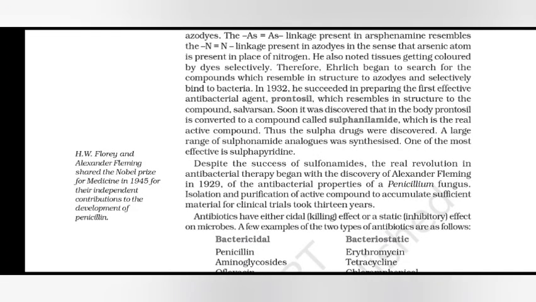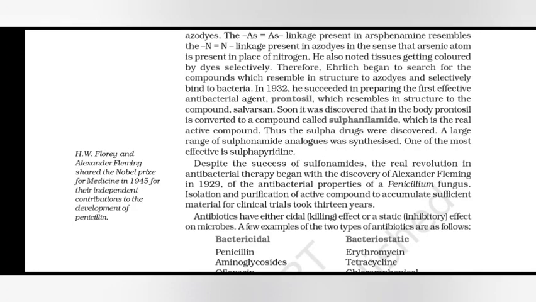He also noted tissues getting colored by dye compounds selectively. Therefore, Ehrlich began to search for compounds which resemble azo dyes in structure and selectively bind to bacteria. In 1932, he succeeded in preparing the first effective antibacterial agent, Prontosil, which resembles in structure the compound salvarsan.